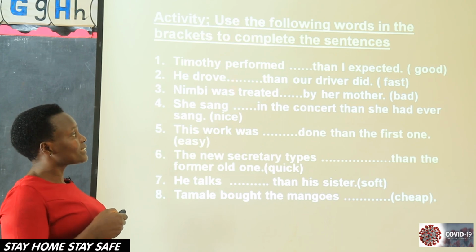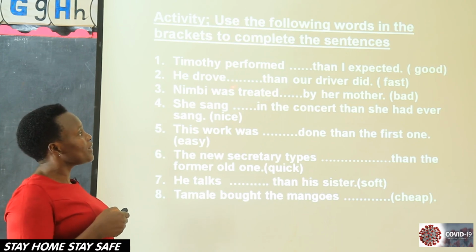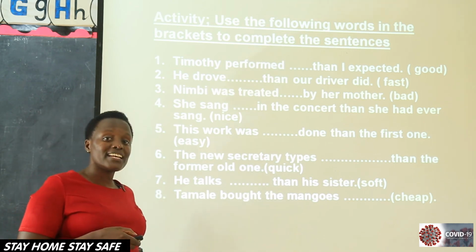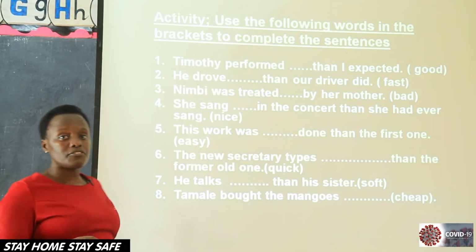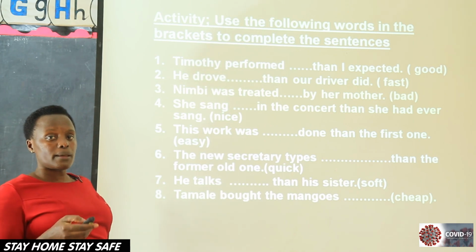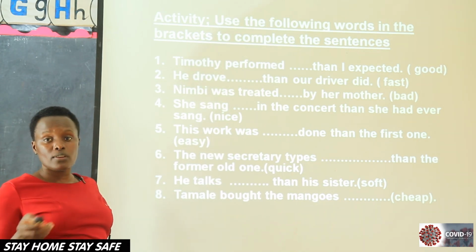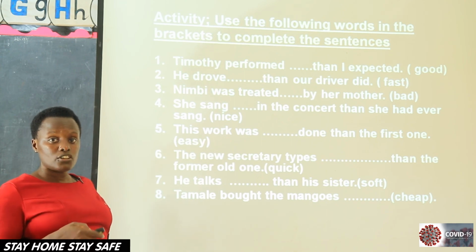Now, this is my activity. You are supposed to use the word given in brackets to complete the sentences. Either we use the superlative, we use the comparative, and we also use the positive. Please make sure that you write well.